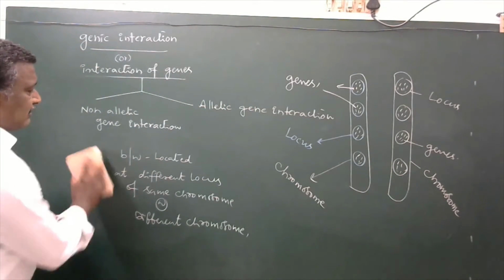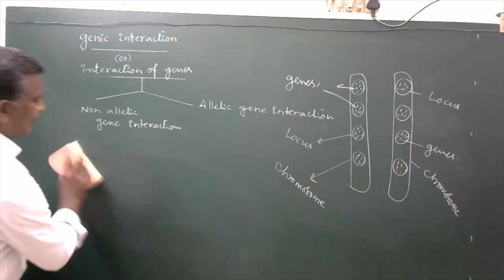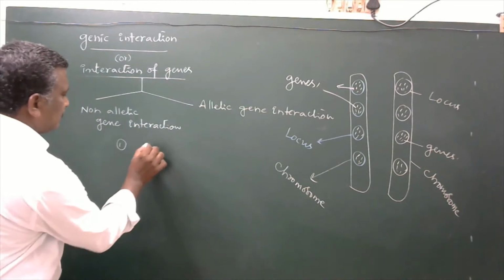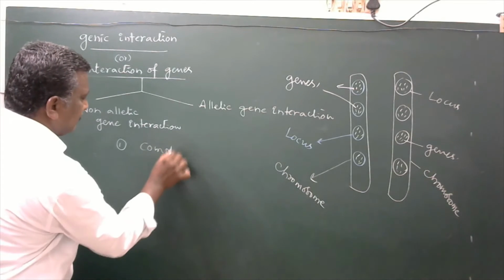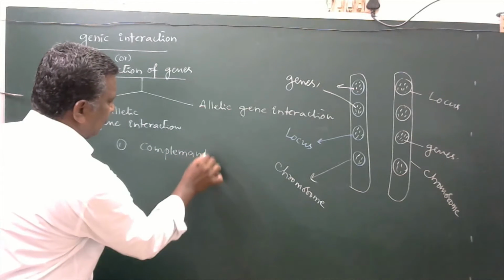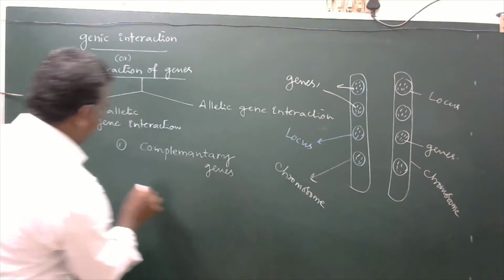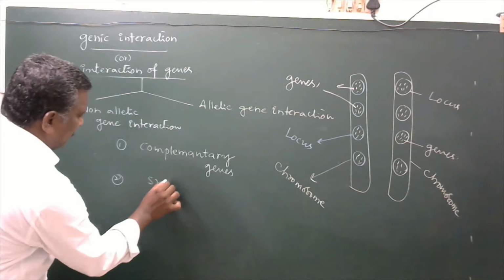For non-allelic genic interaction, what are the examples here? Number one is complementary genes. Supplementary genes.